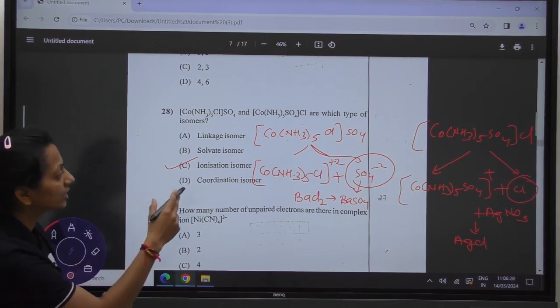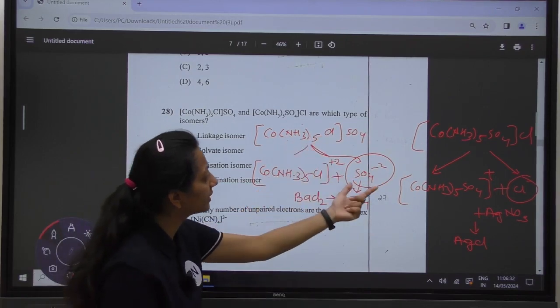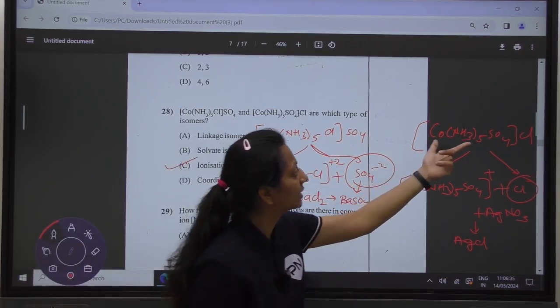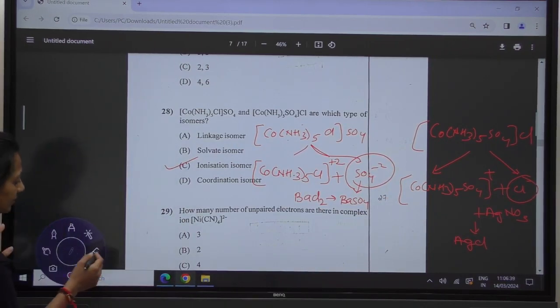Why are they called ionization isomers? Because they are giving you different ions in the solution. In the first complex it gives you sulfate ion, whereas in the other complex it gives you chloride ion. Moving towards the next question.